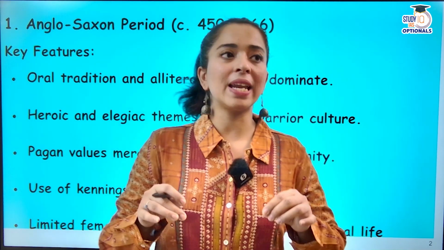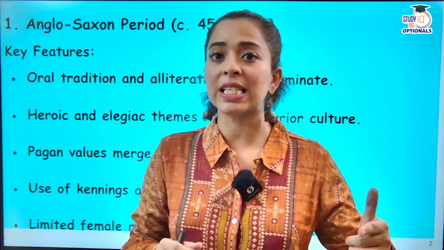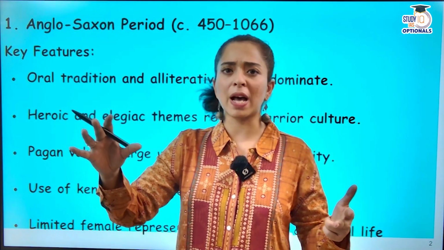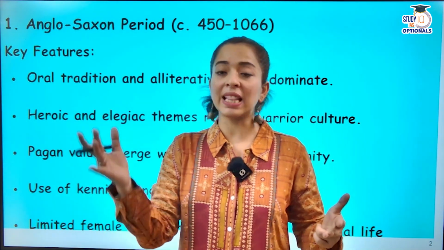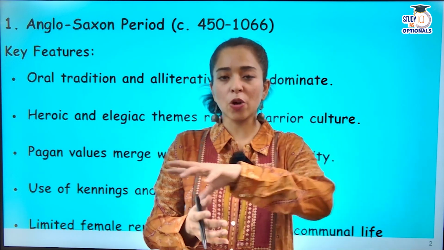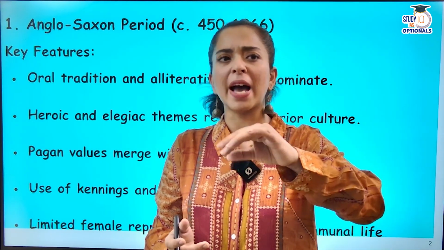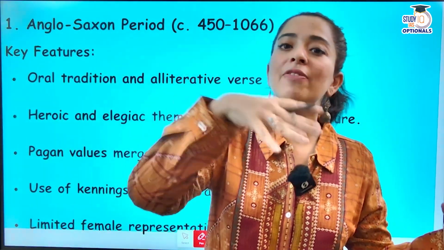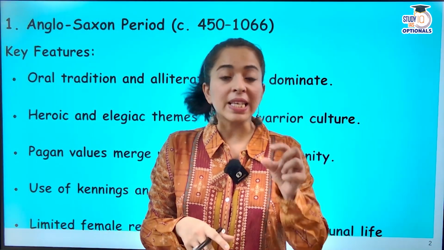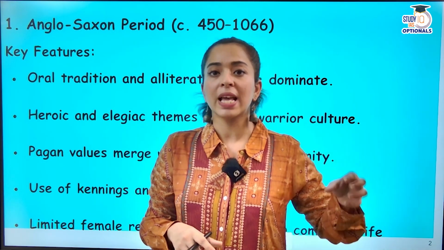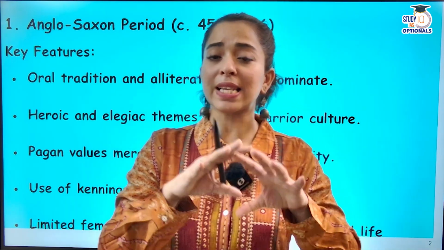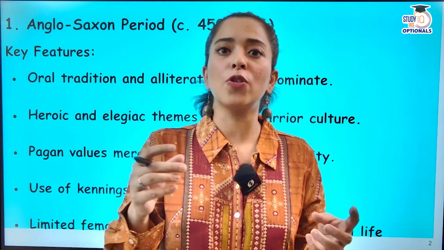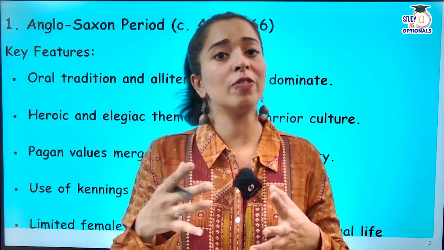This was the time when the tribes like Angles, Saxons, and Jutes entered from various parts of Europe, from various parts of Germany and so many other places, and they entered Britain. Now, during this period, the Roman Empire was withdrawing itself. The Roman soldiers were withdrawing, and tribal invasion was happening in England. Now, these tribes, Angles, Saxons, Jutes, played a very important role in establishing what we today know as Britain, and how they influenced the culture, the art, the literature of that period.